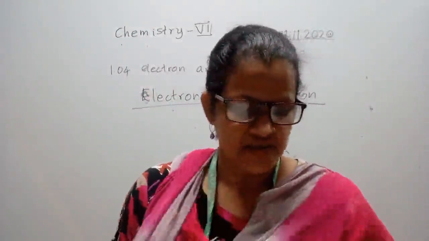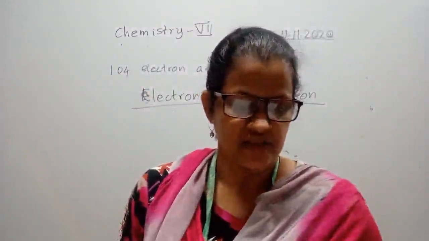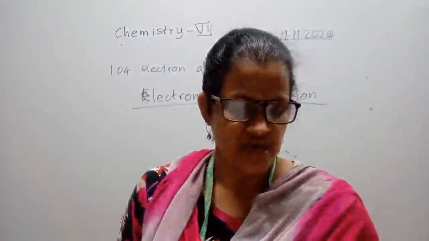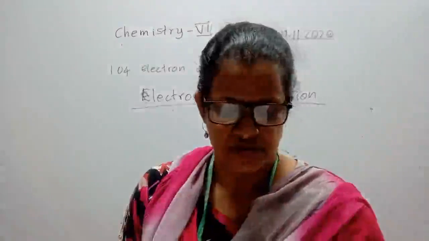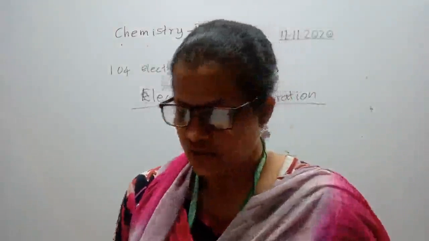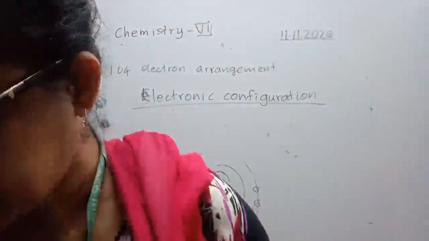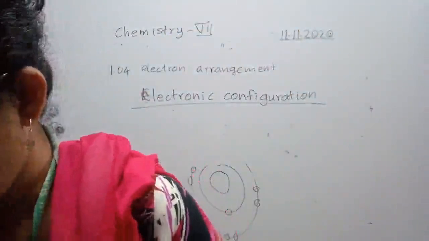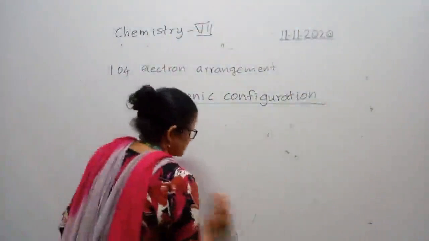The shells fill in order, starting with the inner one, that means lowest energy level first, and all the elements in a group have the same number of electrons in their outer shell. The group number is the same as the number of electrons in the outer shell. The elements in group 0, the noble gases, have full shells. The period number shows how many shells of electrons there are. The same theories we discussed.